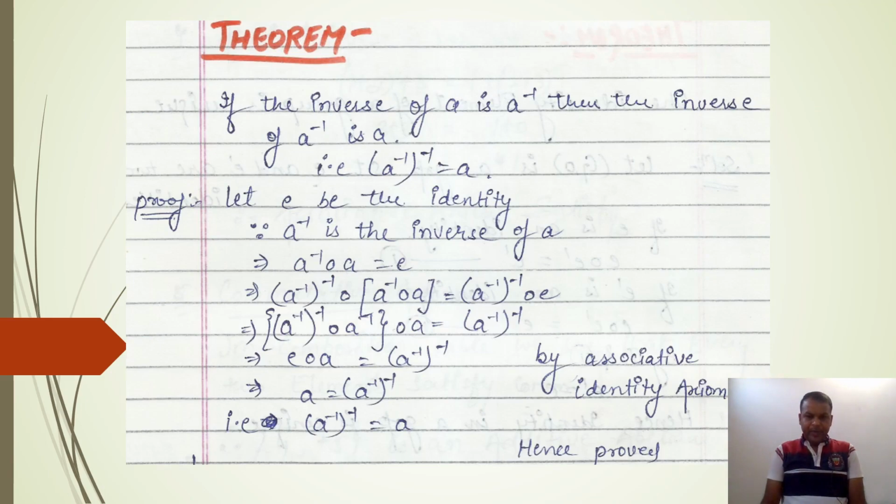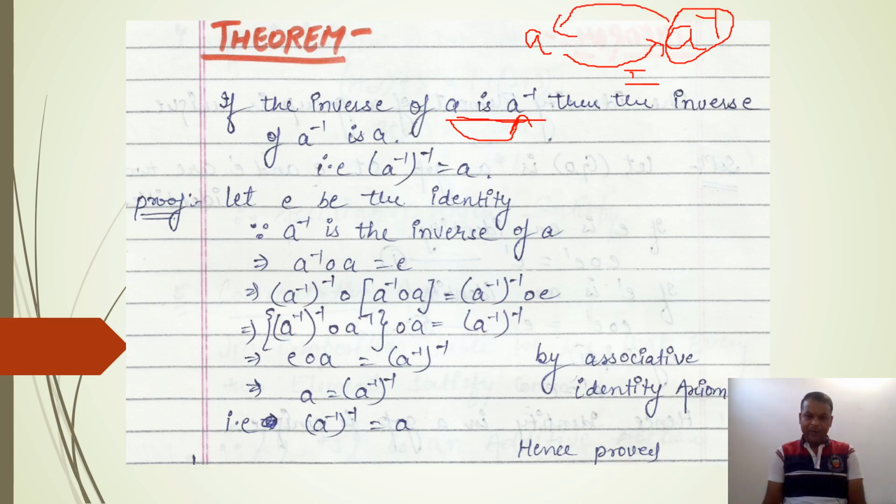In this theorem, we will see the inverse. If the inverse of A is an element and its inverse is A inverse, then the inverse of this A inverse will be again A. Please understand it. Let I have an element A and I want to find its inverse, then its inverse is A inverse. If you again want to find the inverse of this element, because this is again an element, then its inverse will be again A.